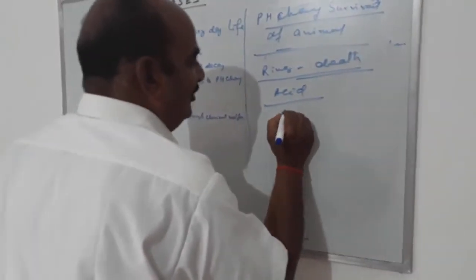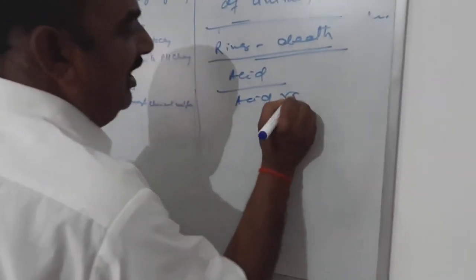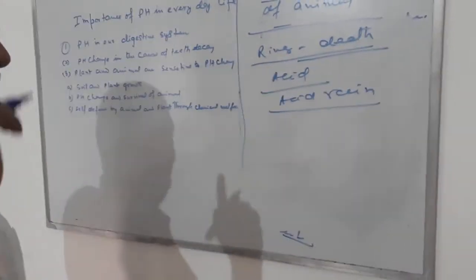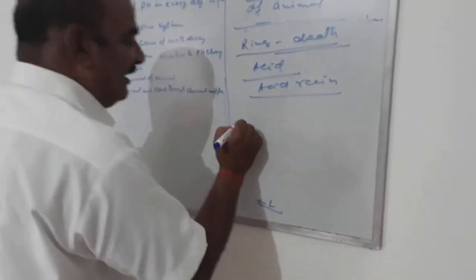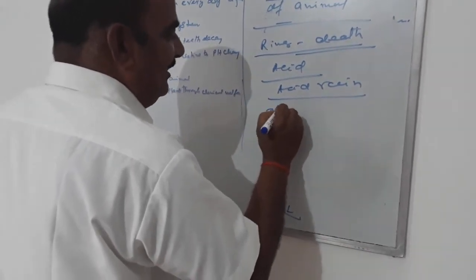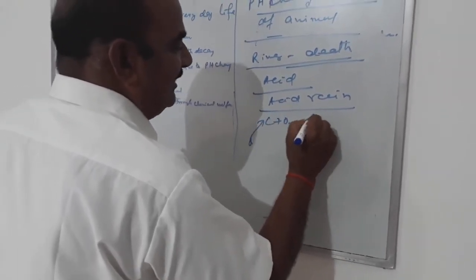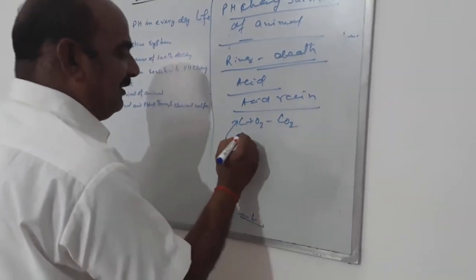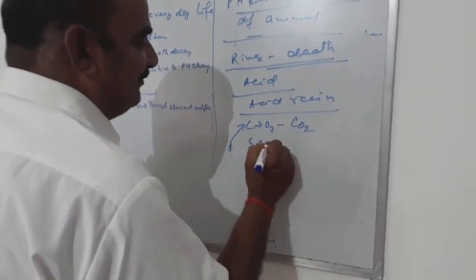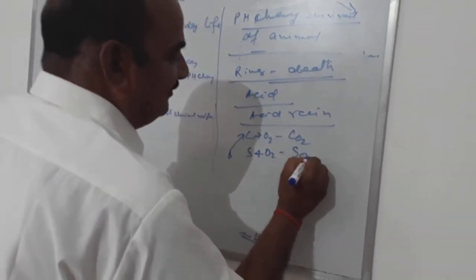Acid rain. Now you know what acid rain is? How is acid rain formed? We know that a lot of non-metals are found in the atmosphere. Suppose we are burning some organic substance, it gives carbon. This carbon reacts with oxygen and forms carbon dioxide. And when we are burning coal, it gives sulfur. This sulfur reacts with oxygen and makes sulfur dioxide.